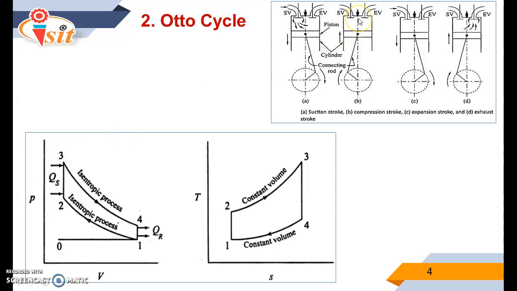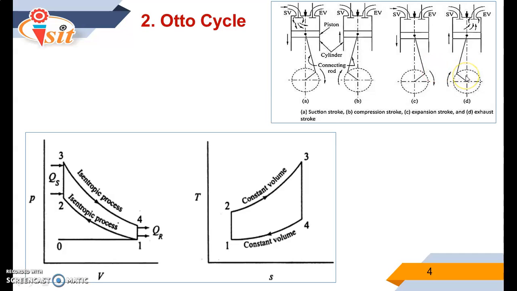At the end of the compression stroke, the spark ignites, and a tremendous amount of heat is generated because of the combustion process. So the process 2 to 3 indicates the constant volume heat addition process. Because of that tremendous amount of heat, force is applied on the piston and the piston suddenly moves in the downward direction, and here we get the expansion stroke. So the process 3 to 4 represents an isentropic process.